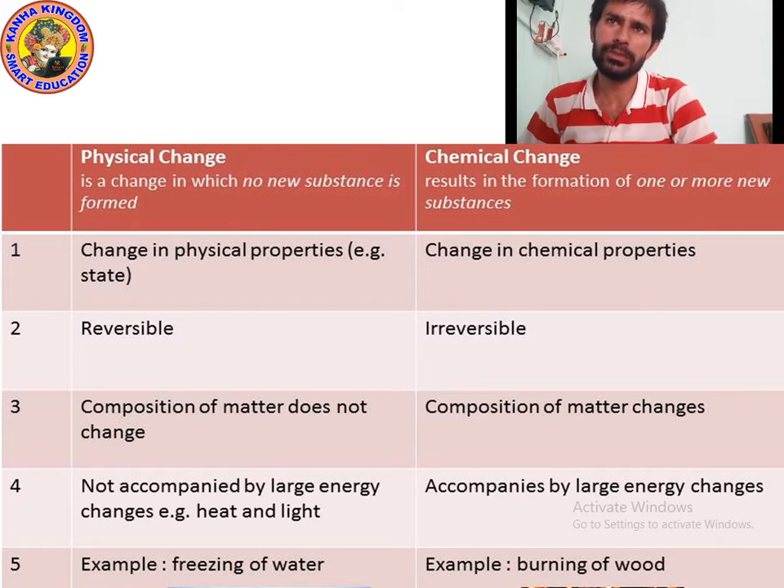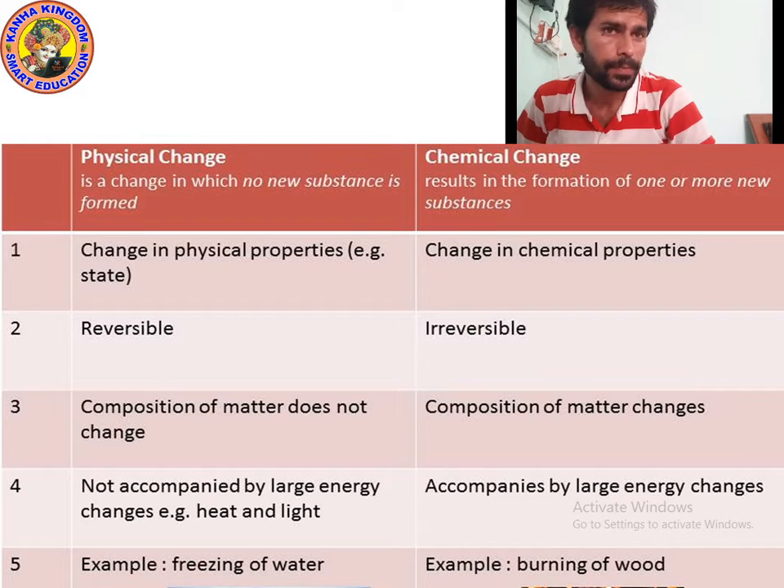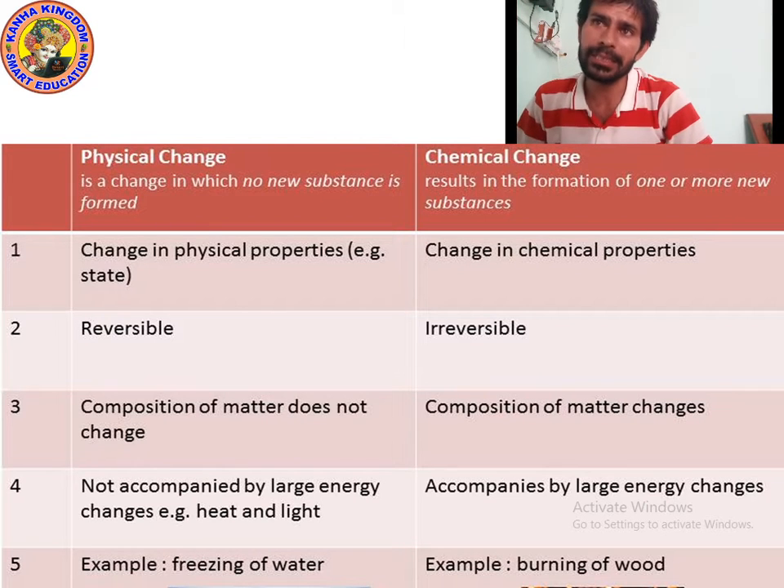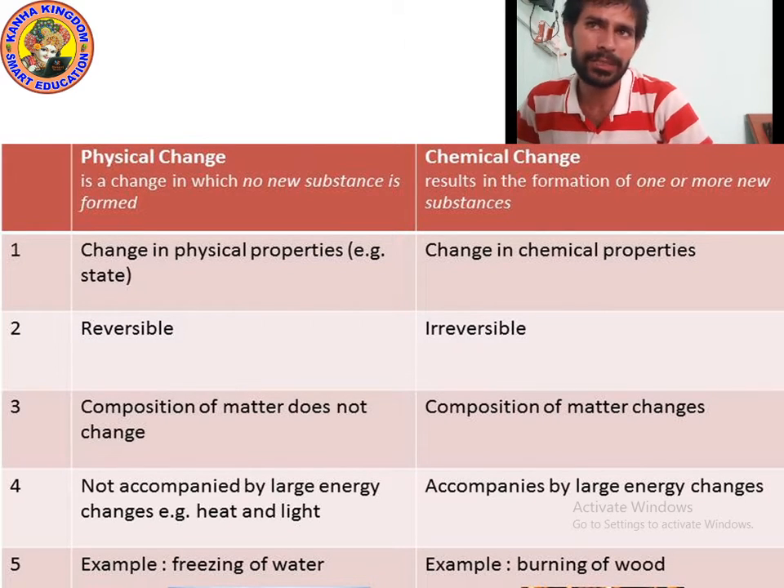So physical changes are actually changes in physical property. Physical property can change in physical change. Example: state, meaning solid, liquid, gas, can change. Now chemical change: in chemical change, chemical property can change. Physical changes are reversible changes, chemical changes are not reversible, they are irreversible.